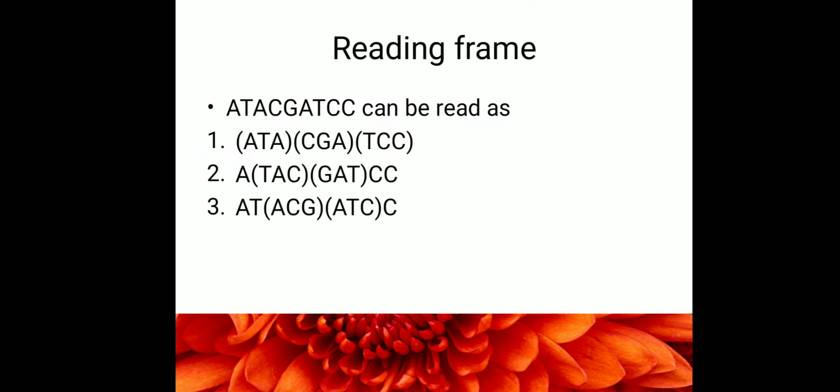We will learn what the reading frame is with this example. This is the sequence present on the mRNA from 5 prime to 3 prime. At 5 prime it is A and at 3 prime it is C. Now a reading frame could be where three bases are read as one codon. So ATA is going to code for one amino acid, CGA will code for another amino acid, and TCC will code for another amino acid. So this is one type of reading frame.